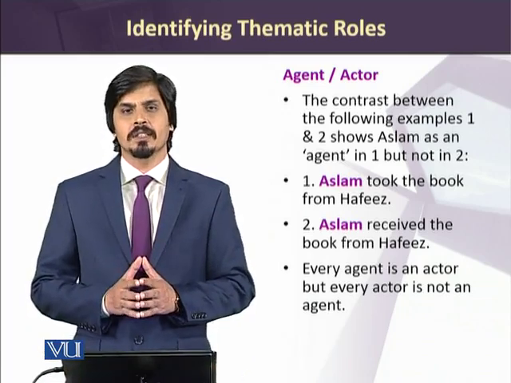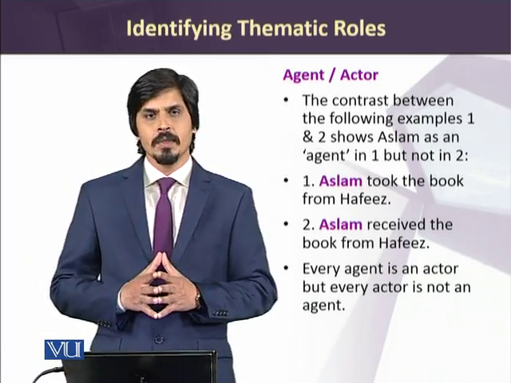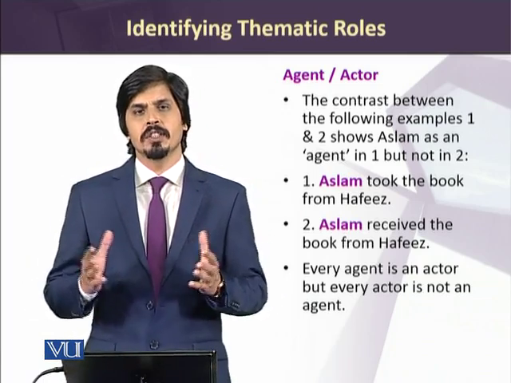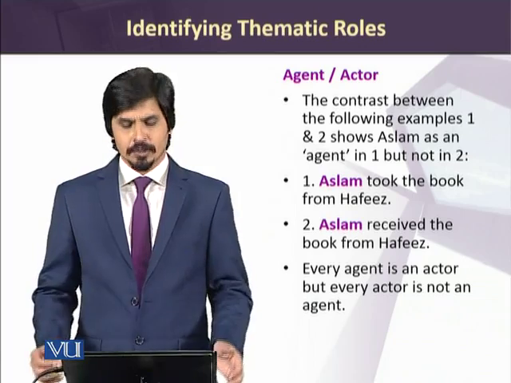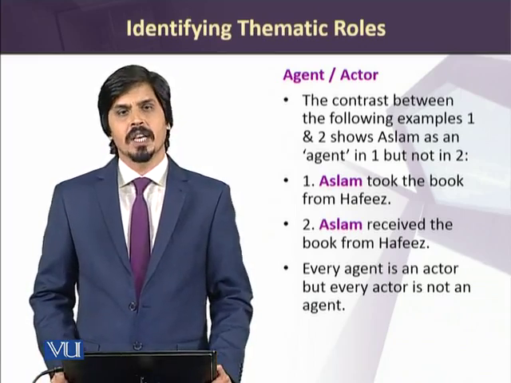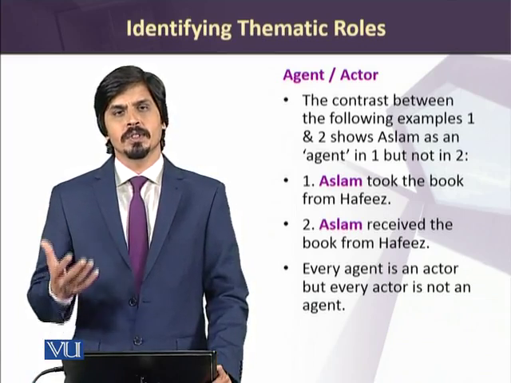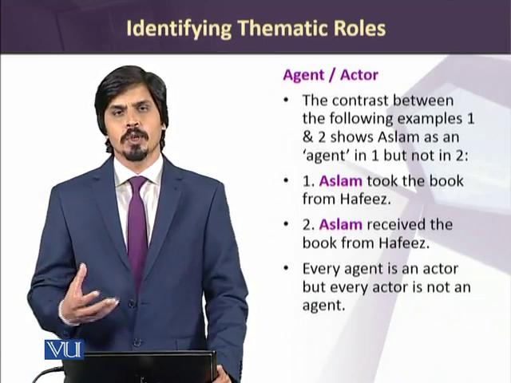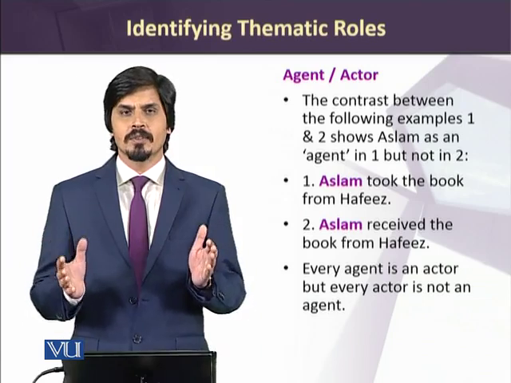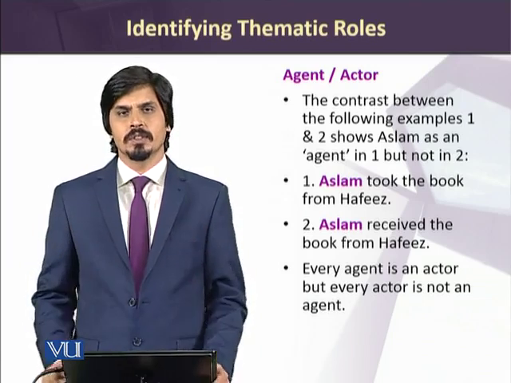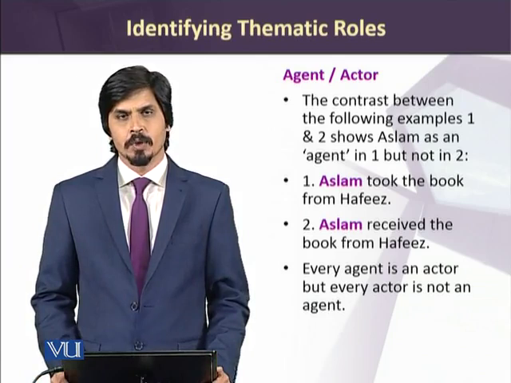For example, actor and agent. Actor is a general term used for the doer of an action who performs a certain action, and agent is somebody who performs a certain action with his own choice or volition. So there is slight variation in the actual uses of these terms in various semantics books.